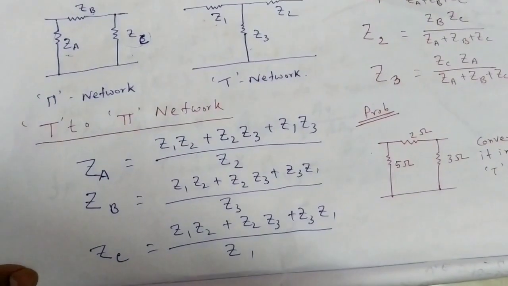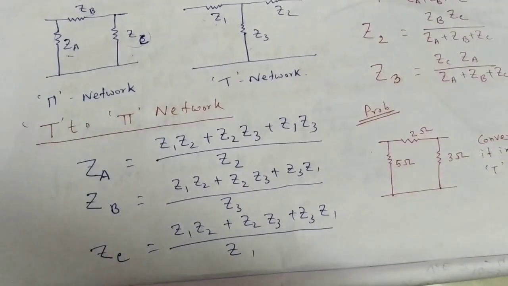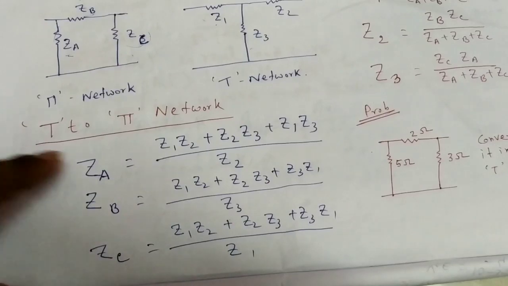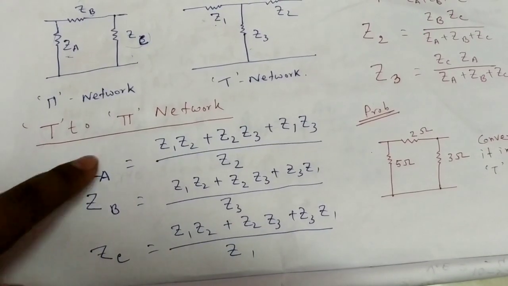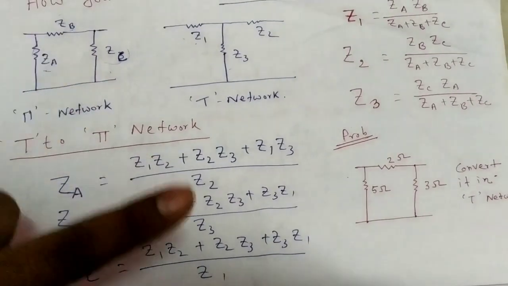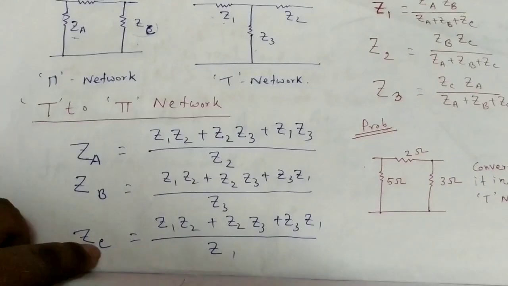So next, if we convert T to pi network, if a question is given with a T network and you are told to convert it into a pi network, then you can use this rule. Here Z1, Z2, Z3 are given, and we calculate ZA, ZB, ZC very easily.